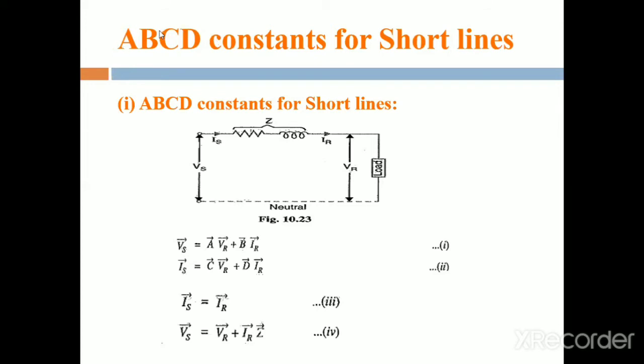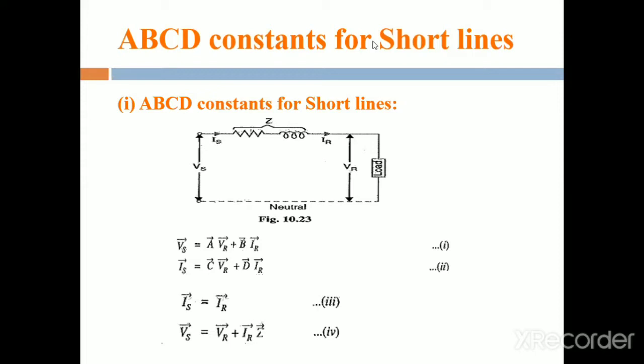By using them, we easily determine the sending end voltage, sending end current, receiving end voltage and receiving end current. First, what are the formulas for the ABCD constants for a short transmission line?